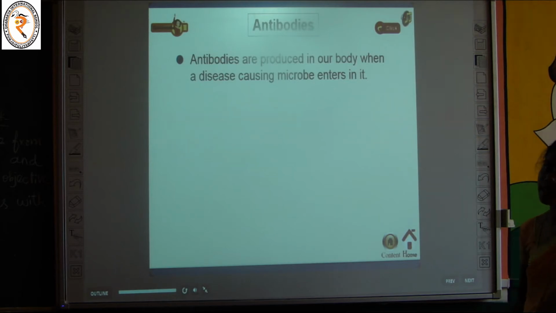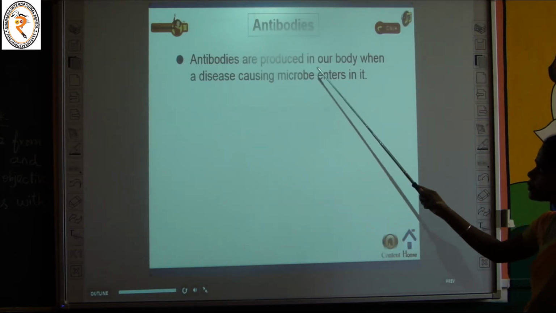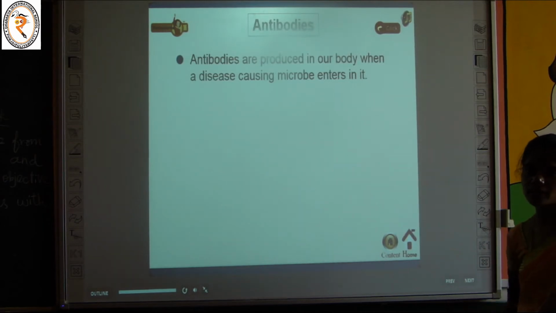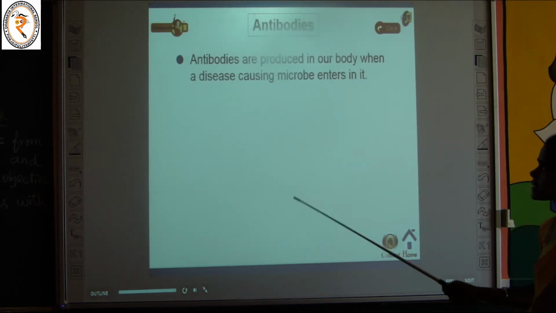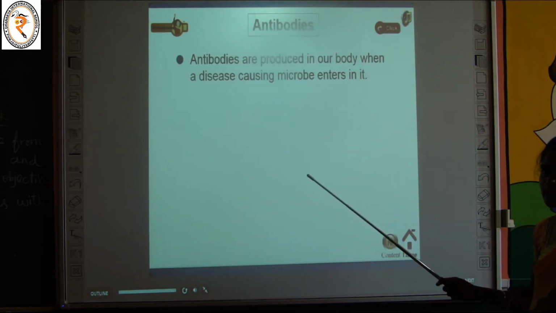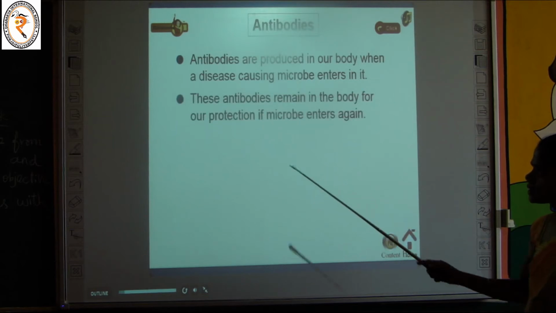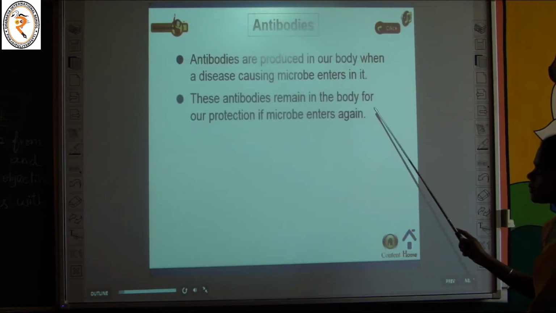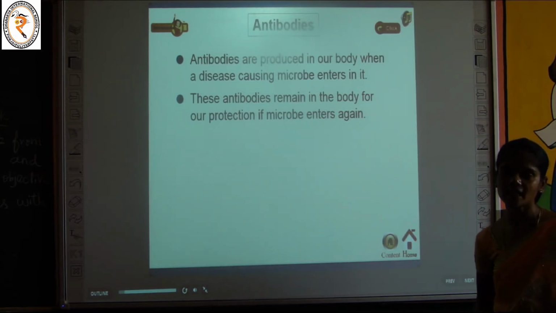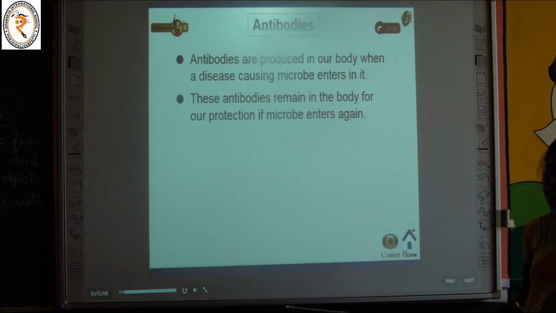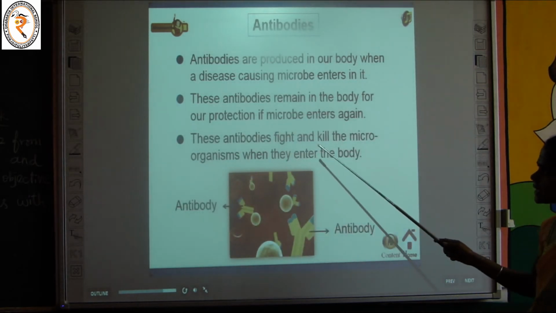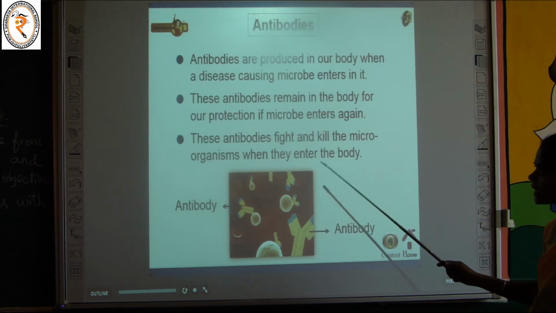What are antibodies? Antibodies are produced in our body when disease-causing microbes enter it. So antibodies are present inside our body. They are produced when a disease-causing microorganism enters it. These antibodies remain in the body for our protection if microbes enter again. So they remain in our body and can fight against the entering microorganisms. These antibodies fight and kill the microorganisms when they enter the body.